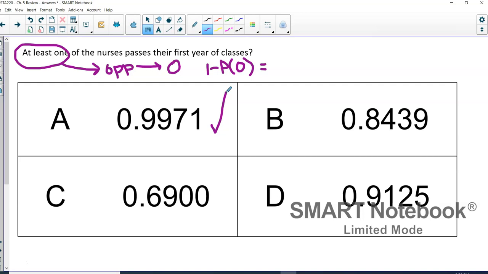Okay, so this is just a quick overview of some of the topics that we talked about in 5.2 and 5.3. Then at the end of Chapter 5, we are looking at counting techniques using combinations and the multiplication rule of counting.